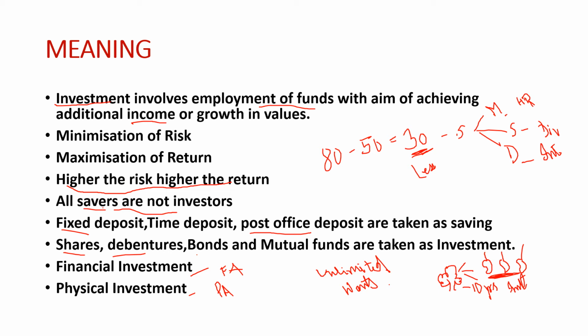Okay, however, these two investments are related and dependent. Why? Because the money invested through financial investments is ultimately converted into physical assets. So all investments result in the acquisition of some assets, either financial or physical. Okay, I hope you all have understood it.